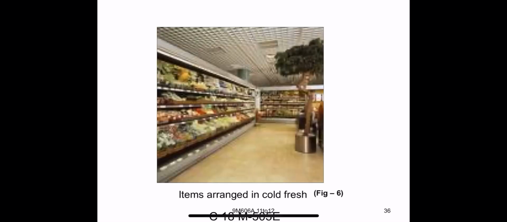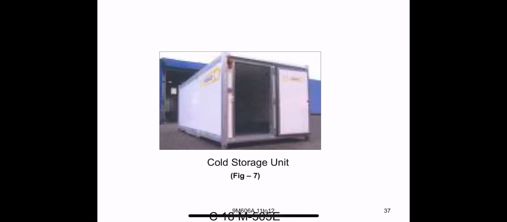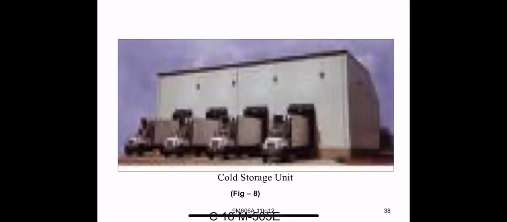And next one is items arranged in cold fresh. In marts, stalls and all supermarkets, to store the food items, grocery items, whatever items we have to store, we store them in this arrangement to keep them fresh. So we use this vapor compression refrigeration system. Then the cold storage unit. In this unit also we use the vapor compression refrigeration system. Okay, let's see the way cold storage units are.